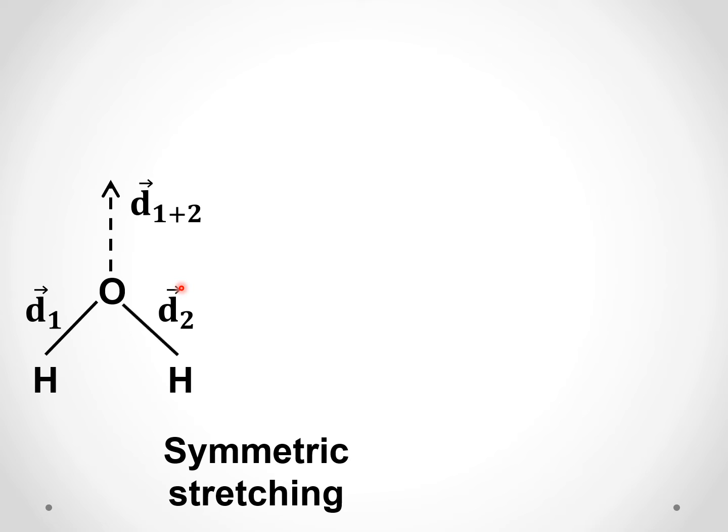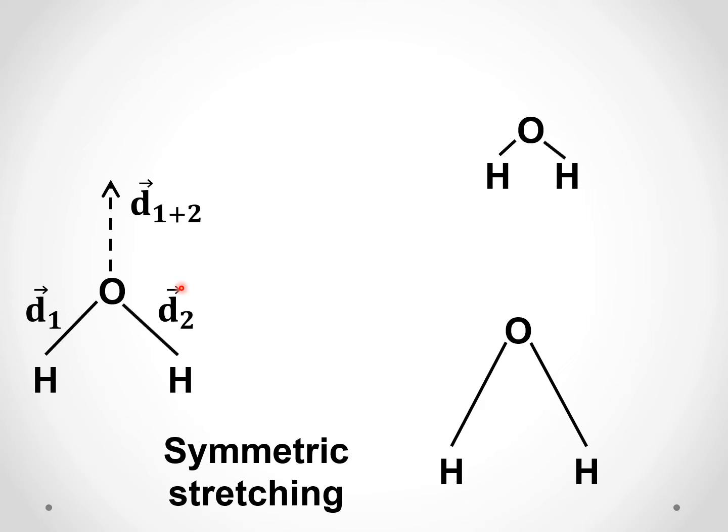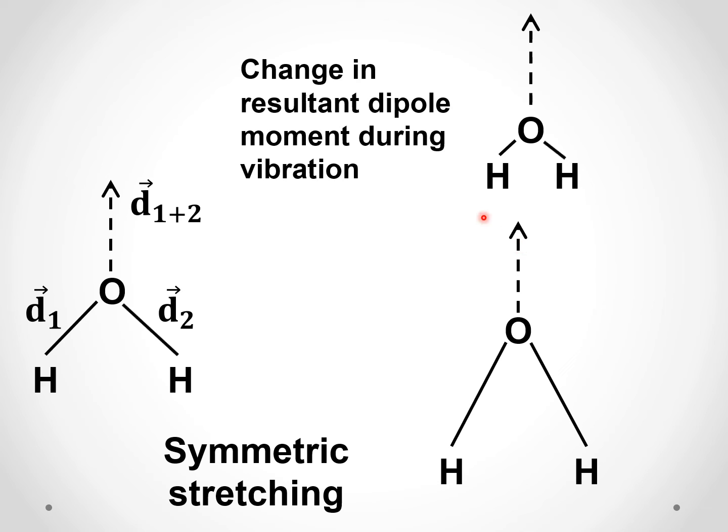Now assume symmetric stretching takes place. What will happen? This is one condition, this is another condition. In both cases, there is a resultant dipole in this direction, but the value of that resultant dipole changes. When these hydrogens come closer, the magnitude changes. When they go apart, the magnitude changes. So the magnitude of the resultant vector changes continuously when vibration occurs. There is a change in the resultant dipole moment during vibration, so this will absorb IR radiation.